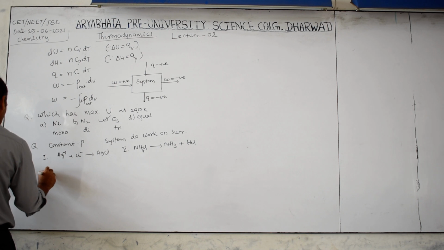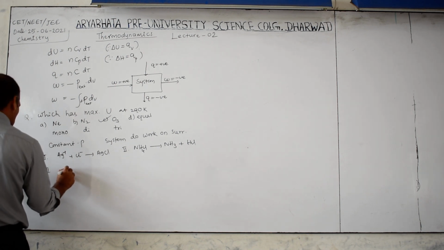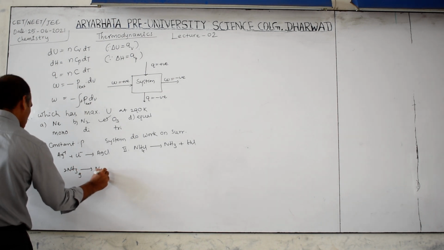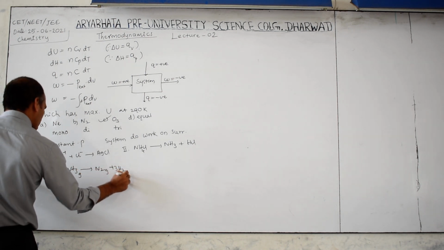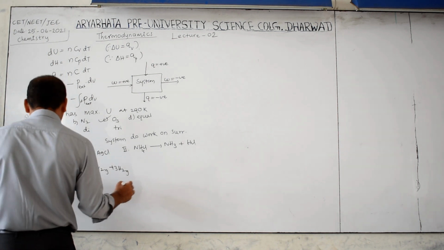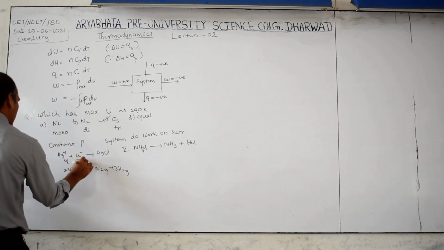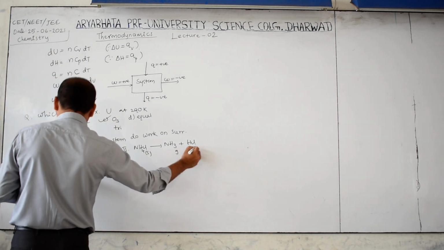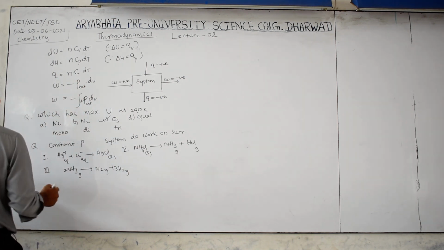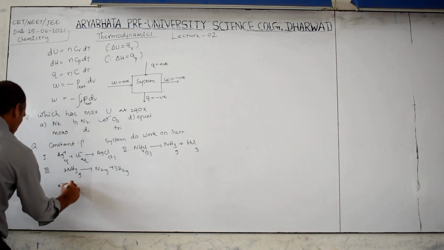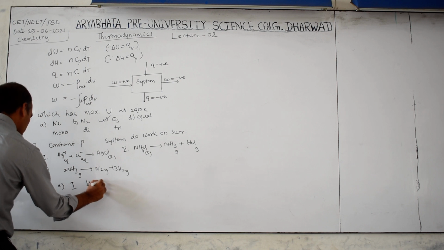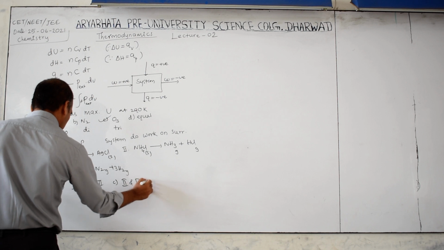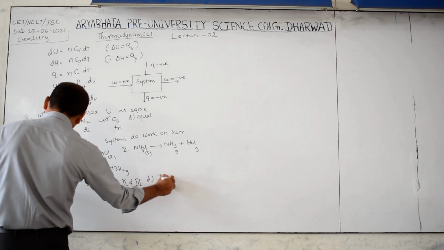The third one is 2NH3 gas giving N2 gas plus 3H2 gas. Here some are aqueous, some solid, and some gas. The options are: A, Roman numeral 1; B, Roman numeral 3; C, Roman numerals 2 and 3; D, 1 and 2.